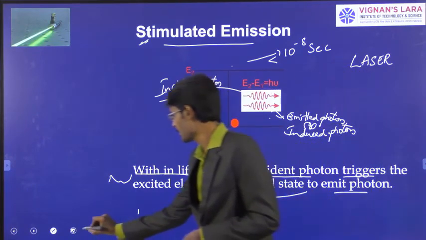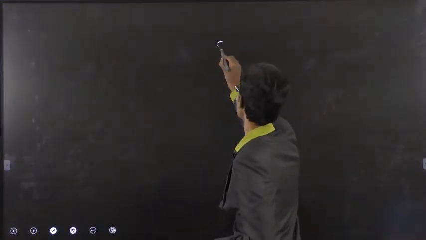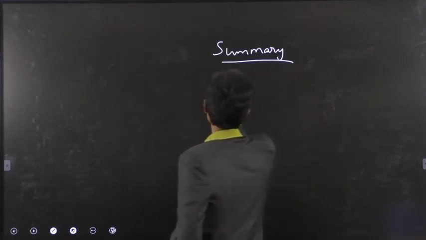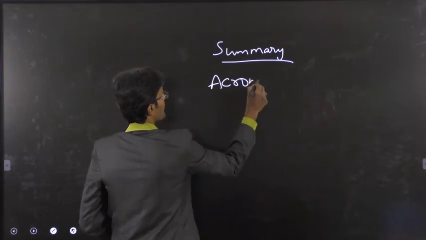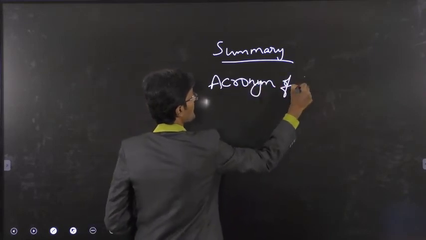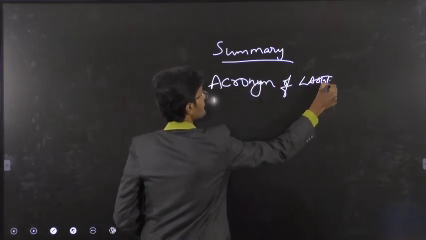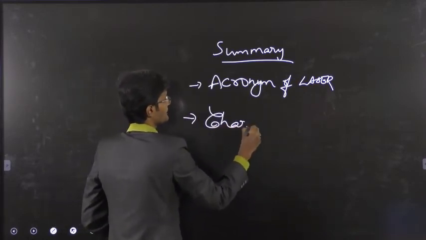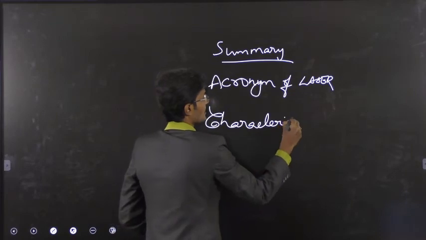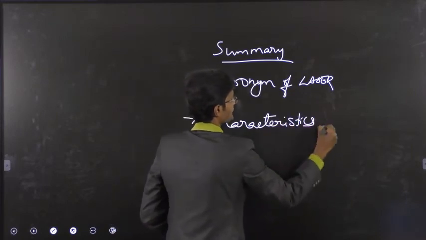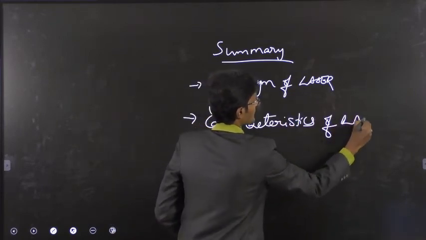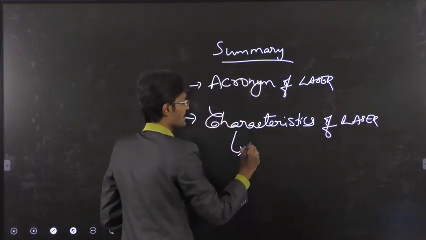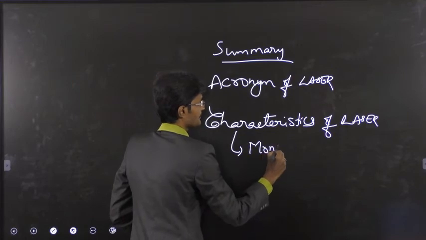So today we discussed the summary of this session. We have seen the acronym of laser, or the full form of laser. We have seen the characteristics of laser. What are the characteristics of laser? The light emitted from a laser is monochromatic.